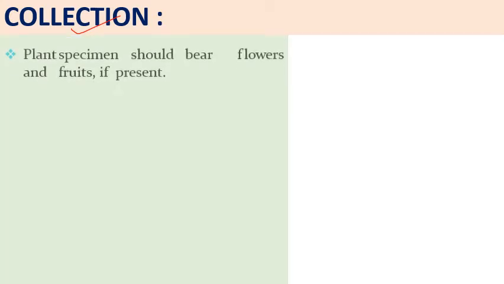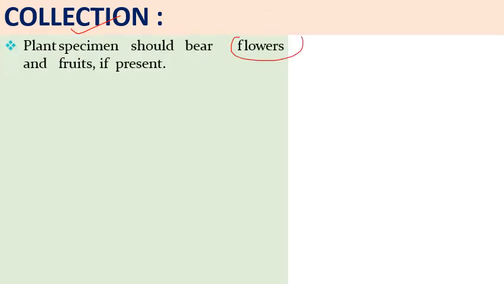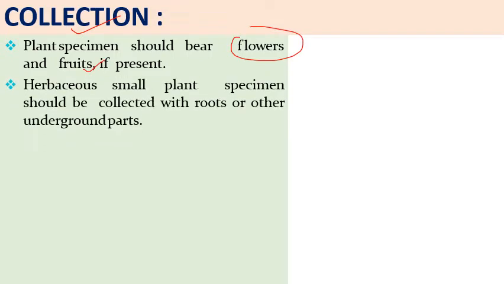The first step in herbarium preparation is collection. In this step, we collect the plant material from various places. And the plant material should contain some unique features, like it should contain flowers and fruits. And if it is herbaceous, then we will uproot it with the root system and other underground plant parts. So that helps in identification. So the plant specimen should bear flowers, fruits if present, and in case of herbaceous small plants, we will collect it with roots or other underground plant parts.